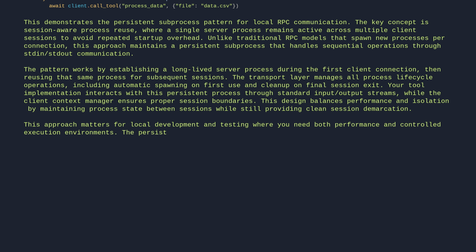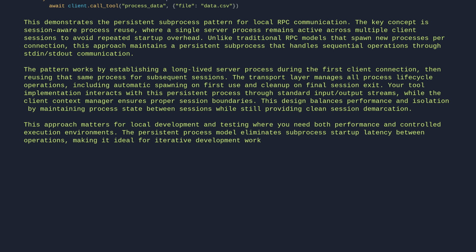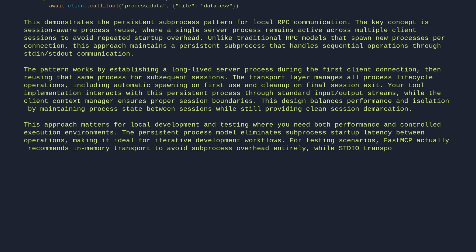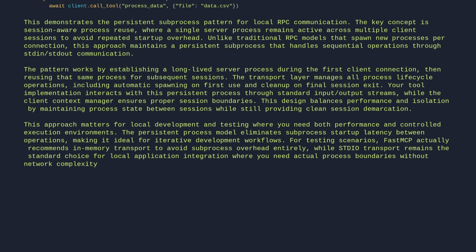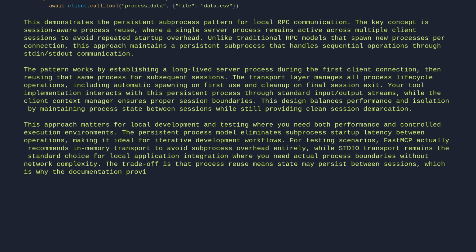The persistent process model eliminates subprocess startup latency between operations, making it ideal for iterative development workflows. For testing scenarios, FastMCP actually recommends in-memory transport to avoid subprocess overhead entirely, while StdioTransport remains the standard choice for local application integration, where you need actual process boundaries without network complexity. The trade-off is that process reuse means state may persist between sessions, which is why the documentation provides explicit controls for session isolation when needed.